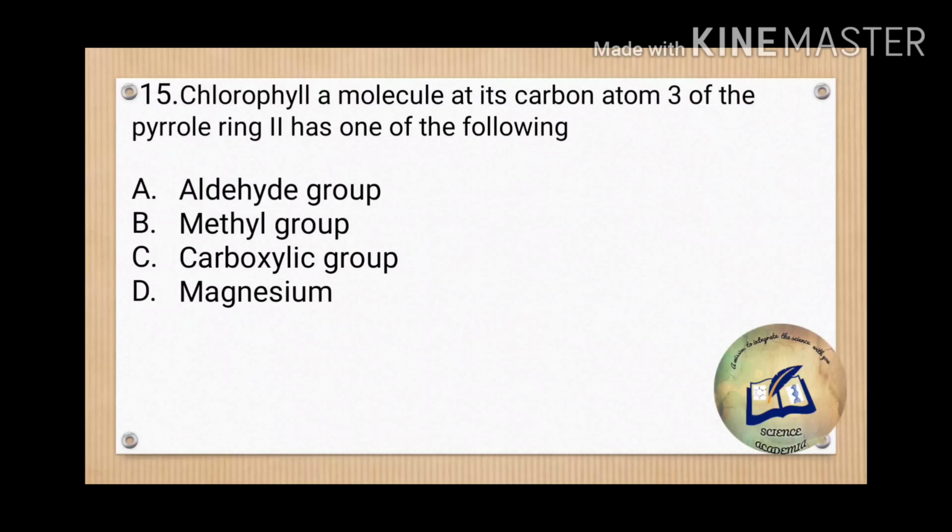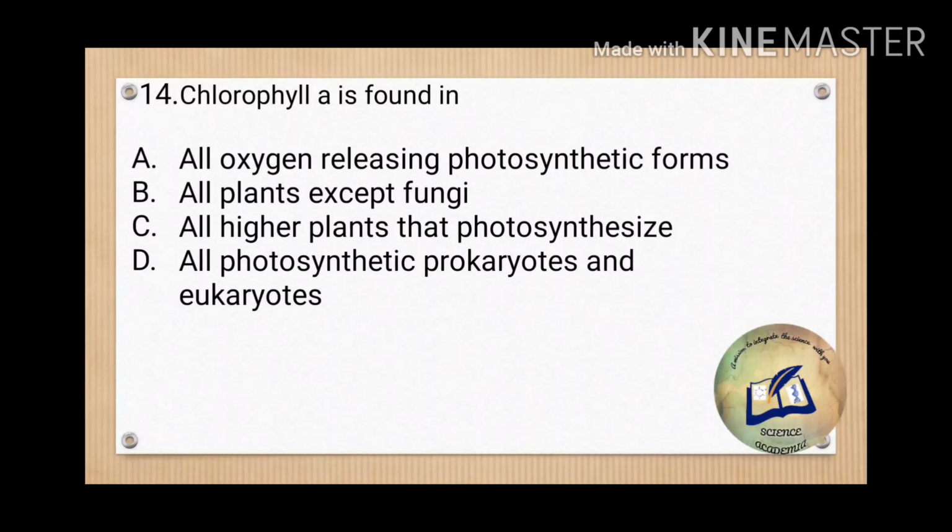And question number 15 is, chlorophyll A molecule at its carbon atom 3 of the pyrrole ring 2. For this you have to read the chlorophyll structure. Please go and read it. If you have read it, then it would be easy for you to answer. So basically the question is saying, in chlorophyll A, the third carbon in the pyrrole ring 2, what group is attached? So it is actually the methyl group, that is the CH3 group.